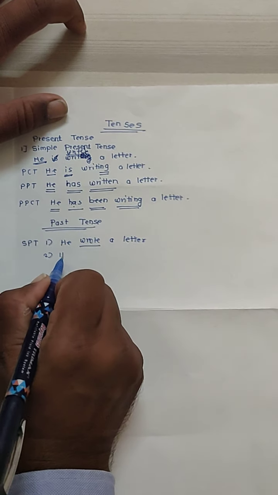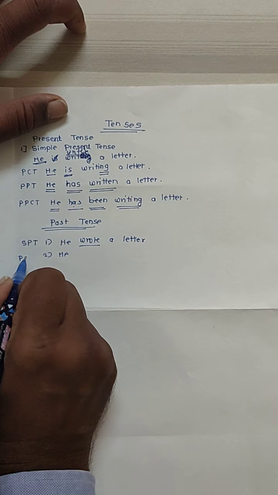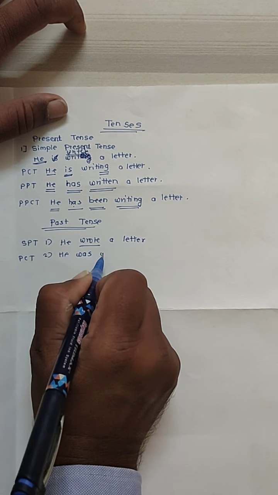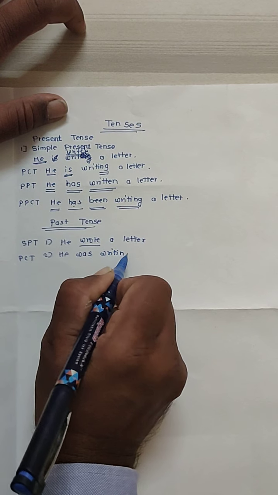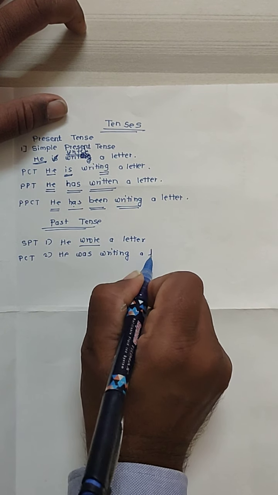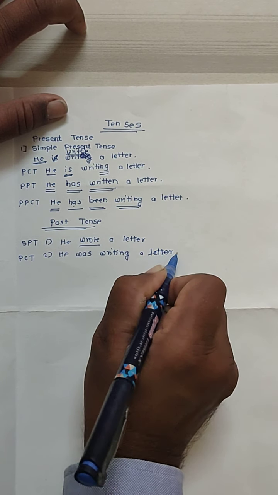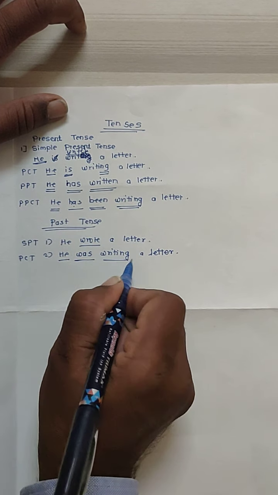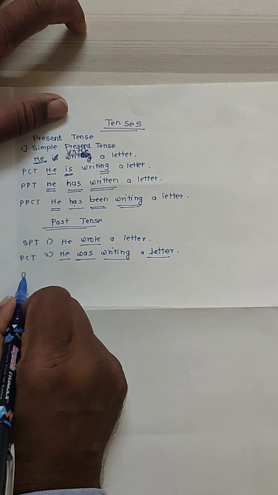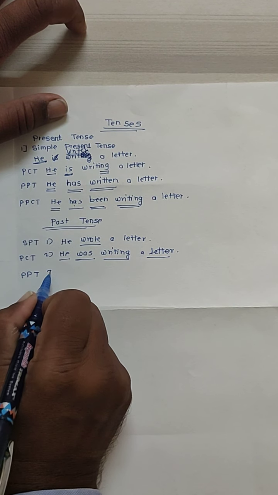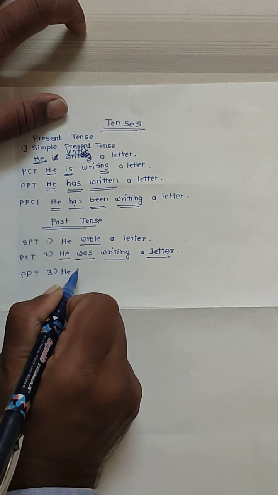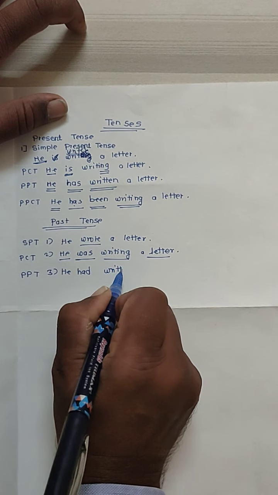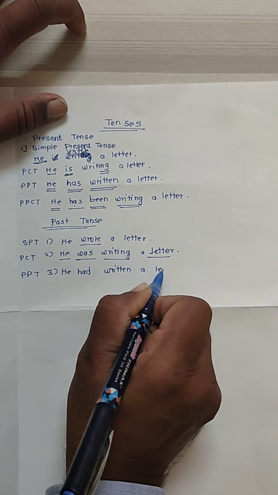Second, past continuous tense: He was writing a letter. Subject, was, verb plus ing, and object. Third, past perfect tense: He had written a letter.